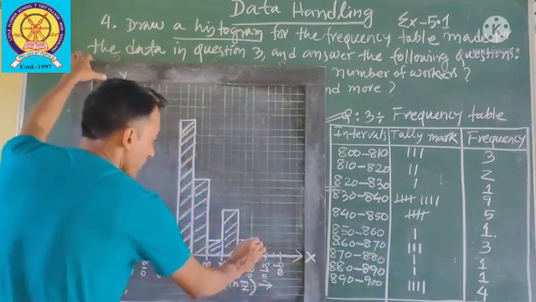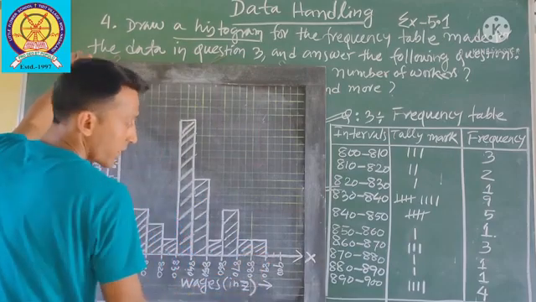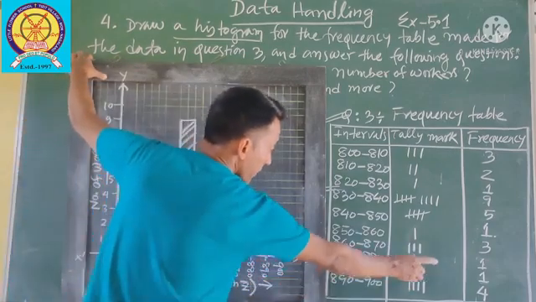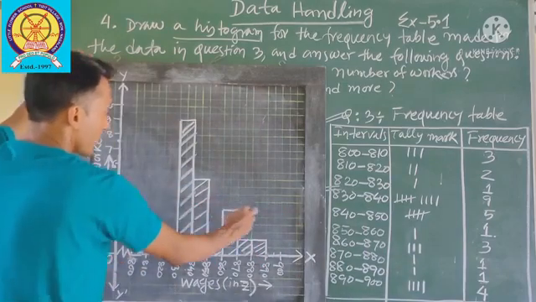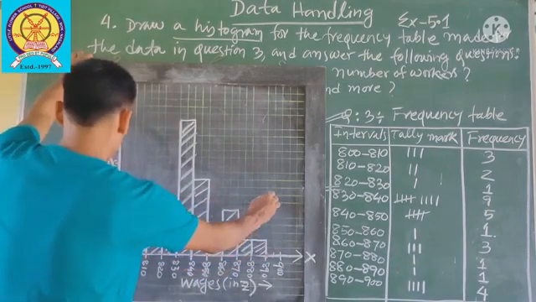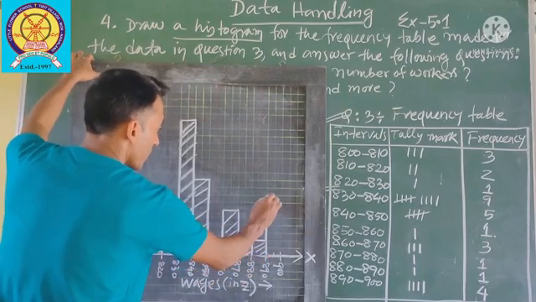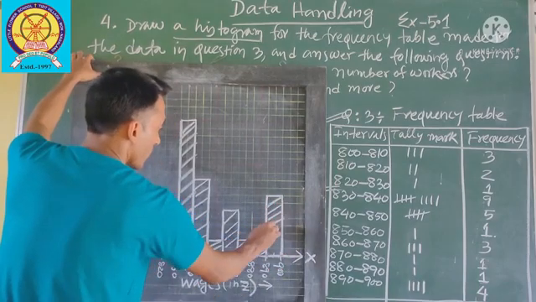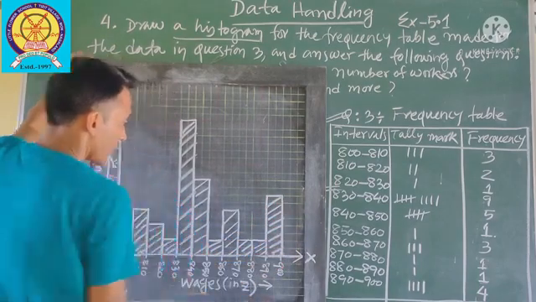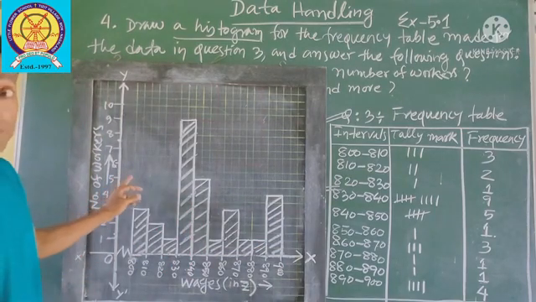Again 1. Then 890 to 900. How much? 4. Up to there. So our histogram is over.